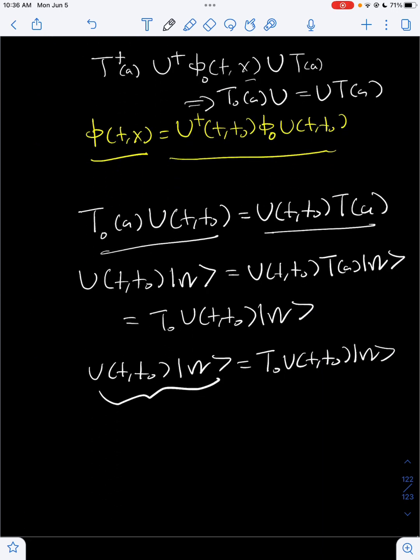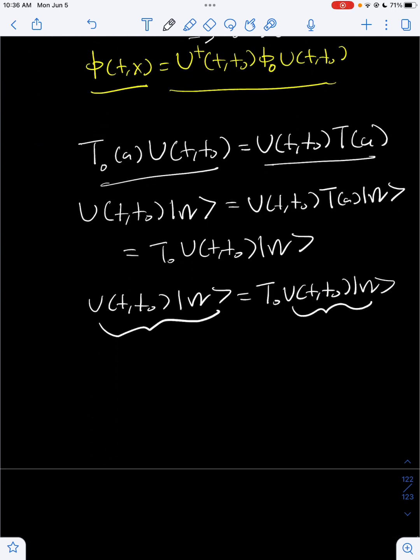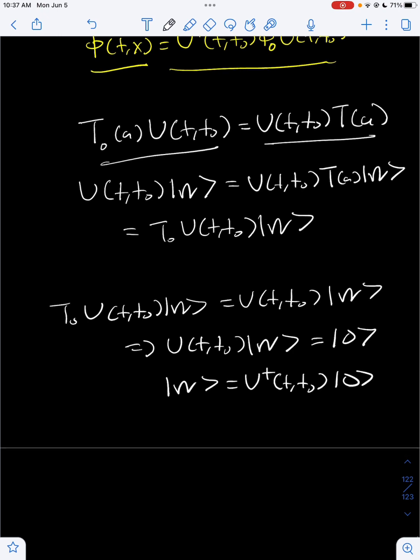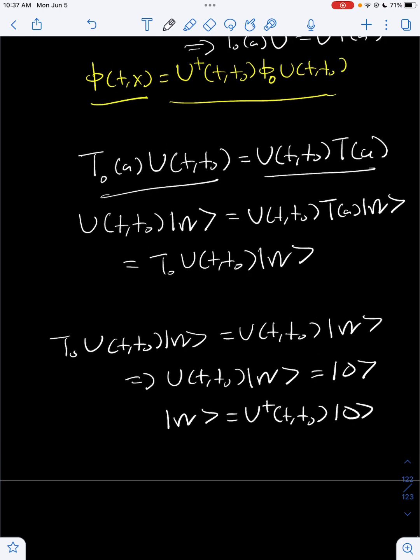So that would mean that this over here is just the free vacuum. And this implies that the interacting vacuum is the conjugate of the unitary operator acting on the free vacuum, because the unitary operator is unitary. So you can just multiply both sides by U conjugate, and then this would go to 1 since it's unitary.